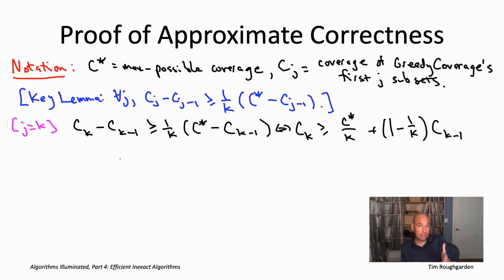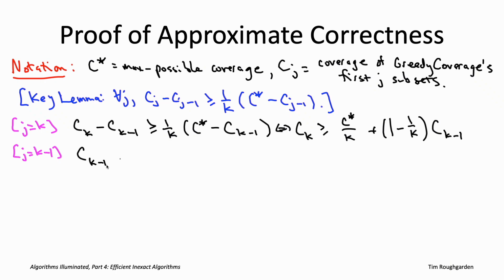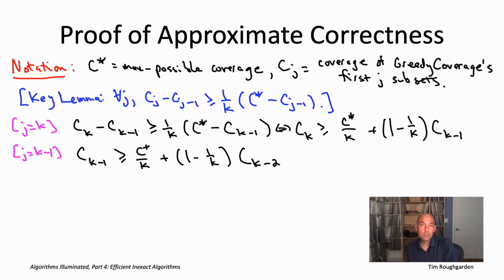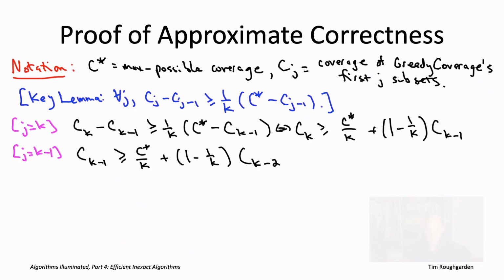Let's now do exactly the same thing for the previous iteration. So in other words, apply the key lemma with j now equal to k minus 1. So now we're in a position to combine the two inequalities. We're just going to take the first inequality and substitute for C k minus 1 the lower bound that we have in the second inequality. So we're just going to substitute C star over k plus quantity 1 minus 1 over k times C k minus 2 in for C k minus 1 in the first inequality.